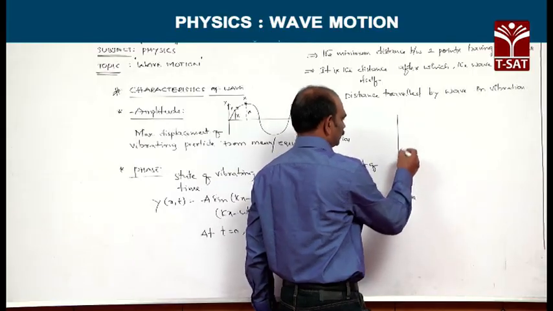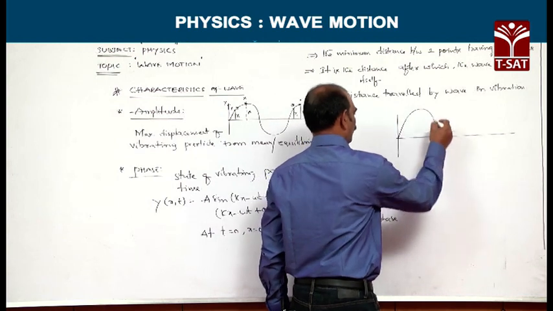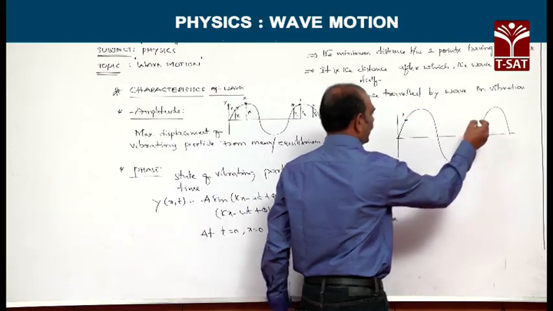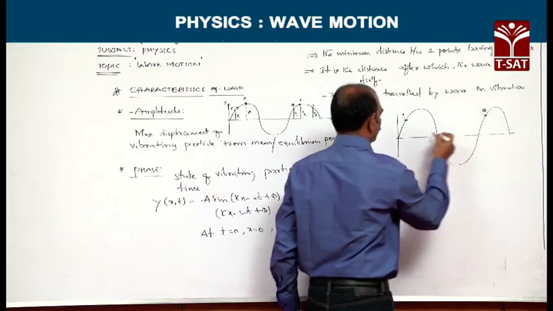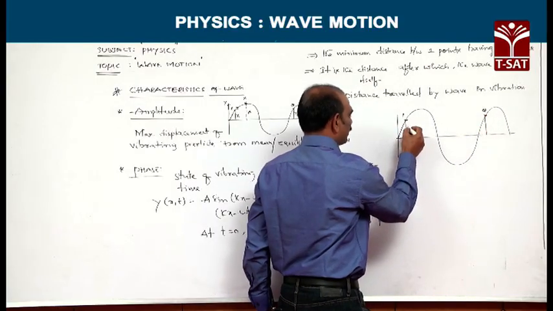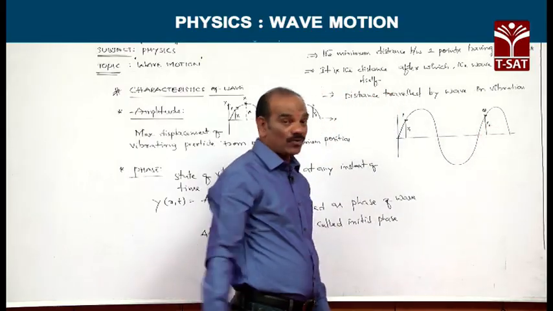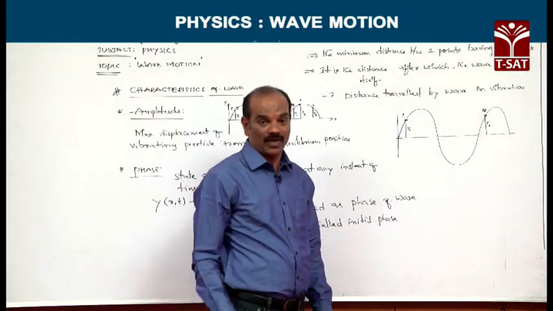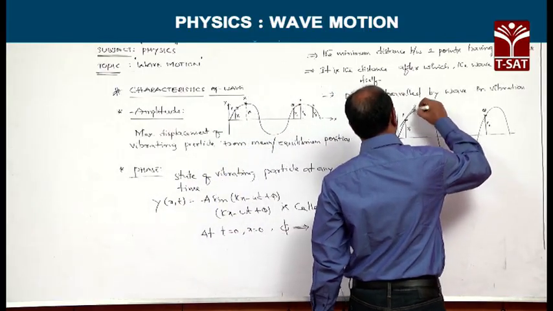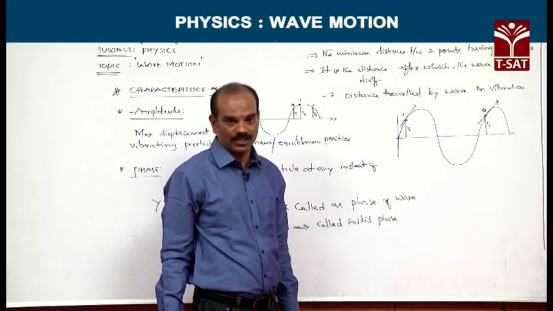See, this is one wave. These are the two particles P and Q whose displacement amplitudes are y1 and y2. Wherever you want to find out the direction of propagation of wave, simply there you draw a tangent. Direction of tangent at P, direction of tangent at Q gives direction of wave propagation.